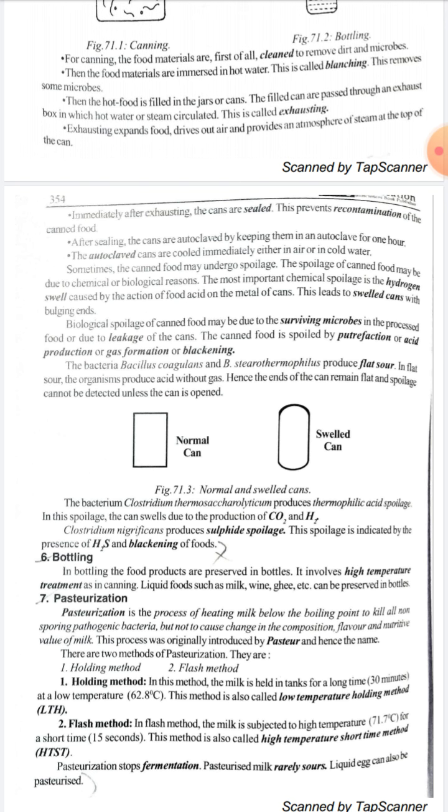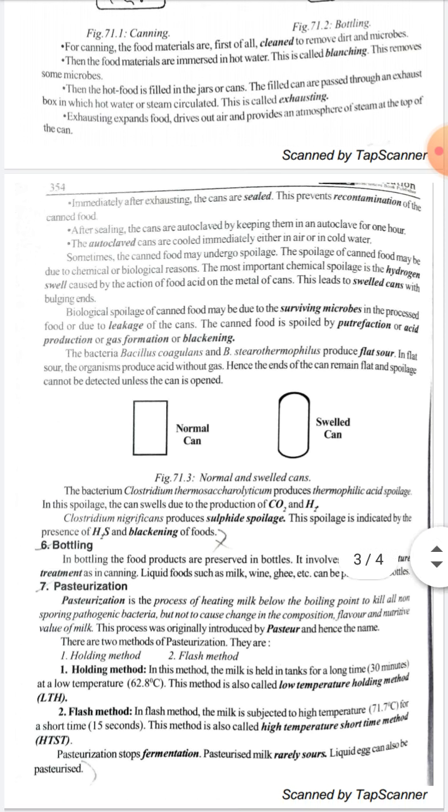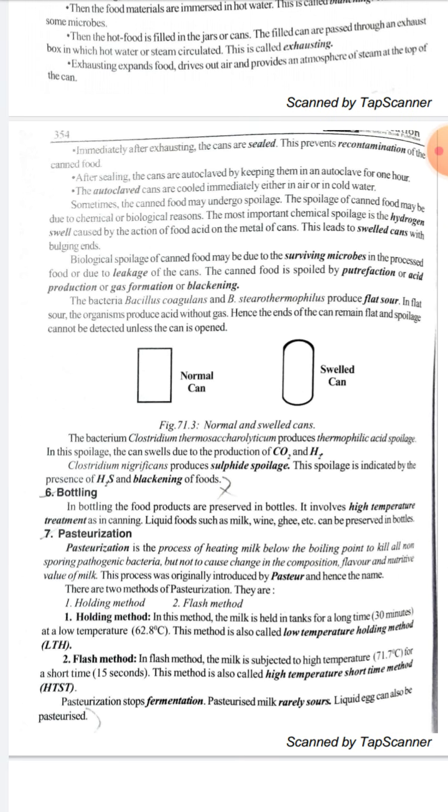The canned food is spoiled by putrefaction or acid production or gas forming or blackening. The bacteria responsible for spoilage are Bacillus coagulans and Bacillus stearothermophilus, which produce flat sour. In flat sour, the organism produces acid without gas, hence the ends of the can remain flat and spoilage cannot be detected unless the can is opened. So as you can see, this is a normal can, and this is a swelled can.